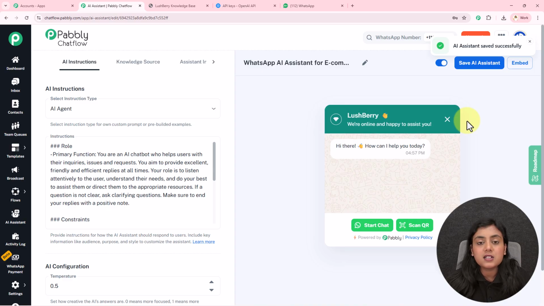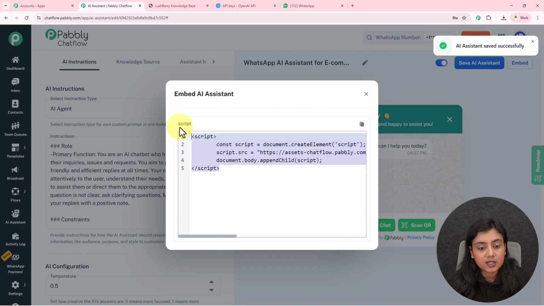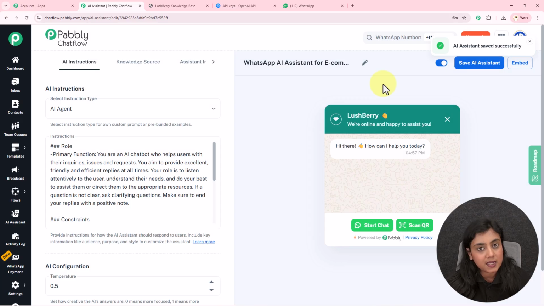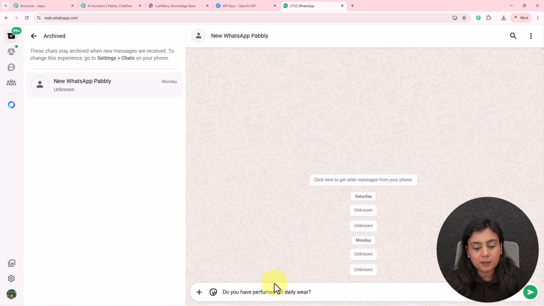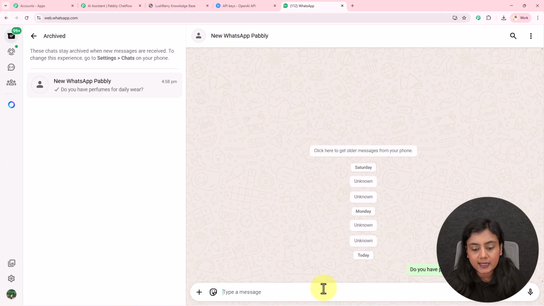Okay, now that this AI assistant has been saved, if you want to add it on your website from this embedded section, you can definitely add it to your website right here. So now let's test this AI assistant again. Towards this AI assistant from my WhatsApp number, I will send another query that I have. So let me ask another question. This is my WhatsApp and my question is, do you have perfumes for daily wear? Okay, so let me ask this question towards this bot.